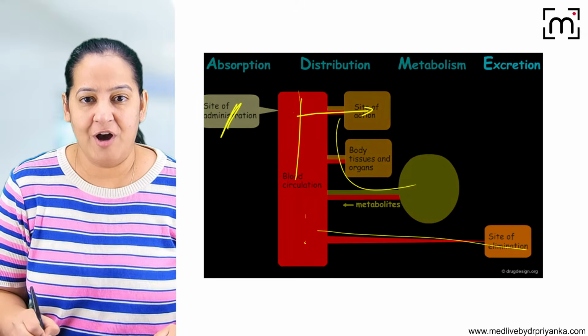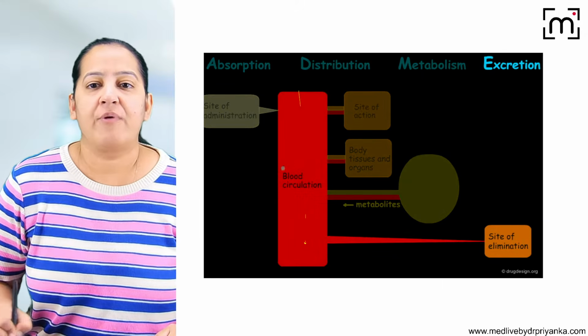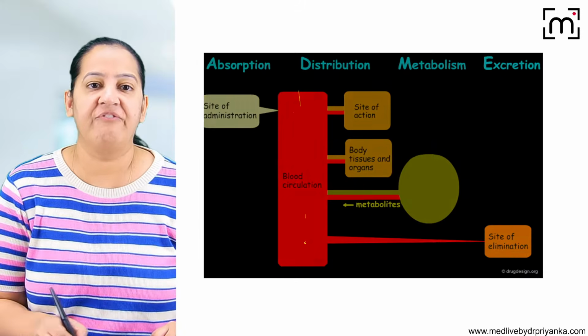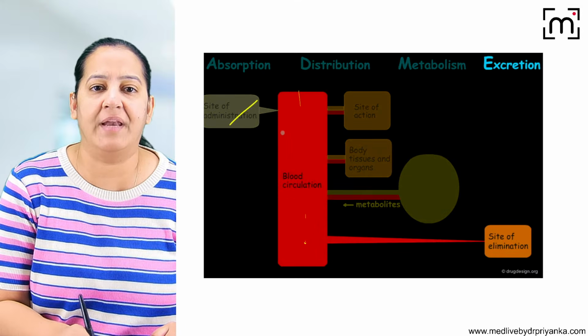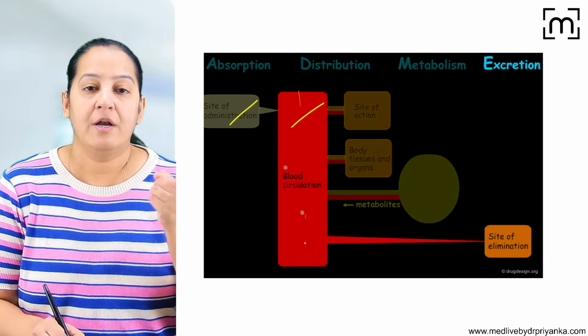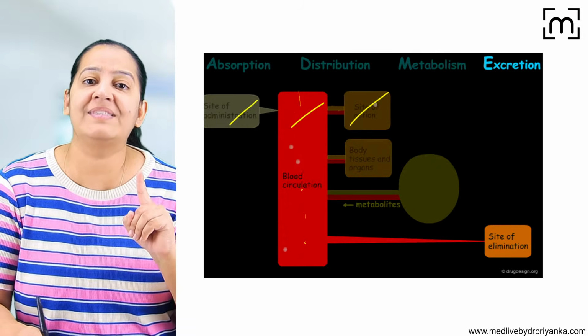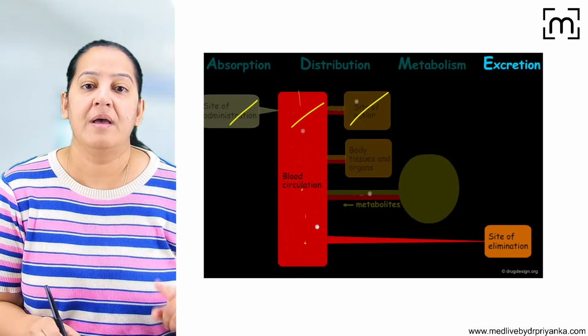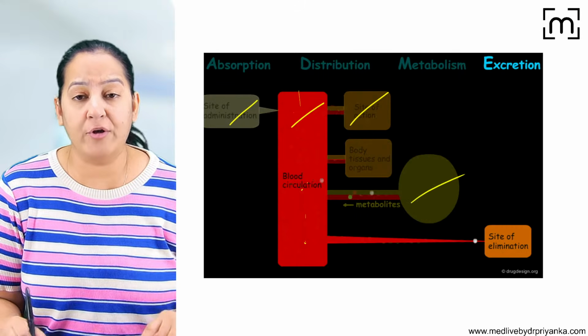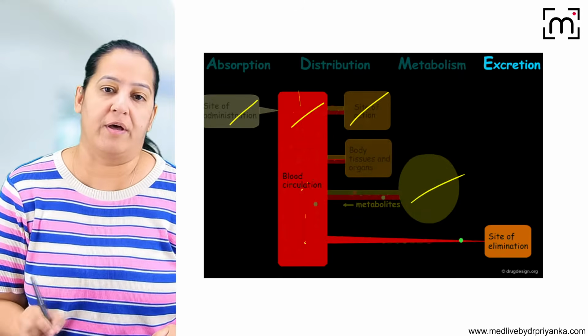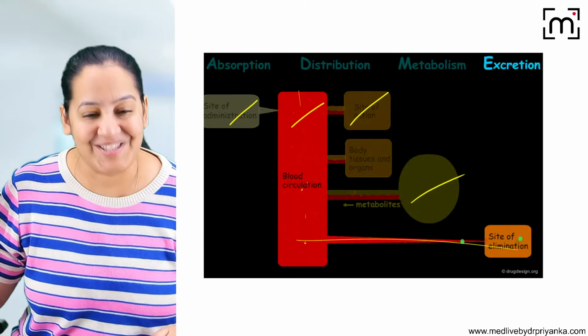How many of you got it? You want to see it again? Try to concentrate on the 4 steps. Okay. First, from the site of administration, it is coming to circulation: absorption. Now from circulation, it is going to its site of action. That is distribution. Then from circulation, it is going to liver, getting converted from non-polar to polar. That is metabolism. And finally getting excreted out of the body.